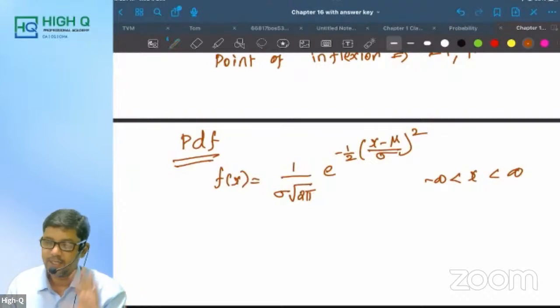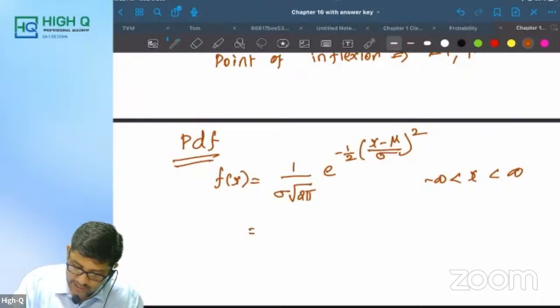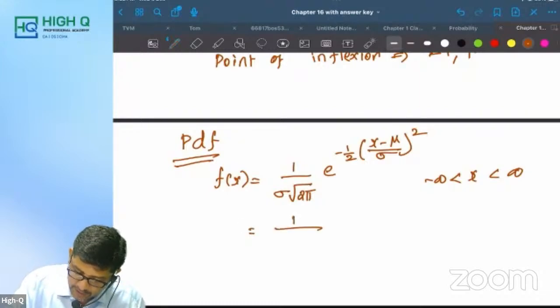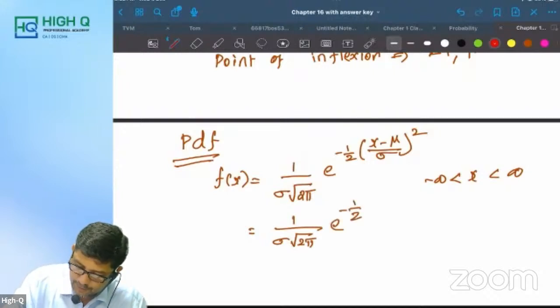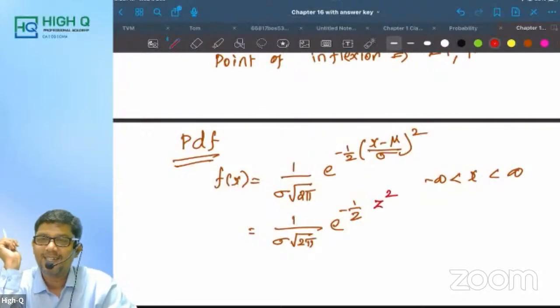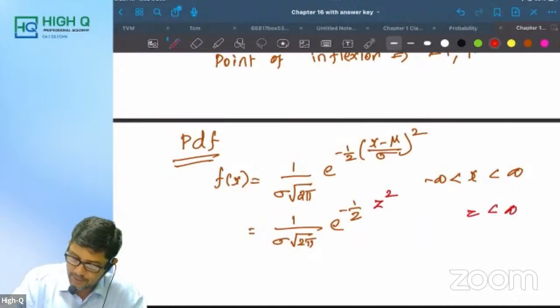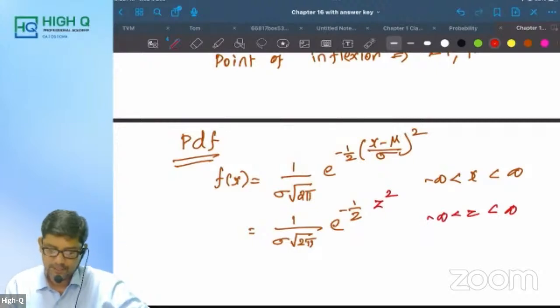Okay, it's a jackpot. 1 by sigma root 2 pi e power minus half into (x minus mu divided by sigma) the whole square. Or the same thing, I can write it as 1 by sigma root 2 pi e power minus half z square. Sir, how, sir? Because z is equal to what? X minus mu by sigma. So I'm replacing it. So z is also between minus infinity to plus infinity. Is it clear? Say yes or no.